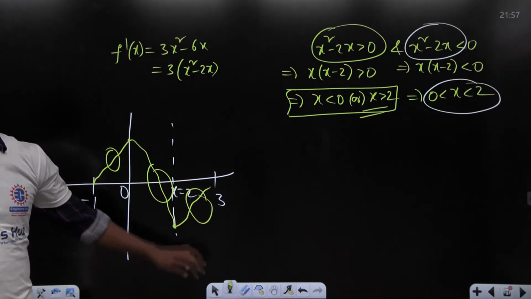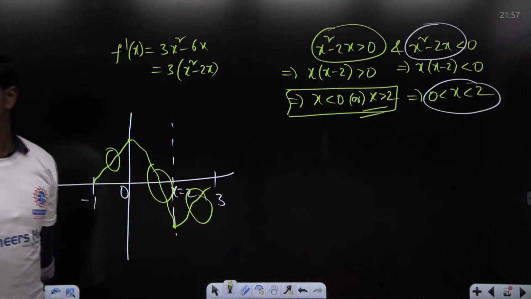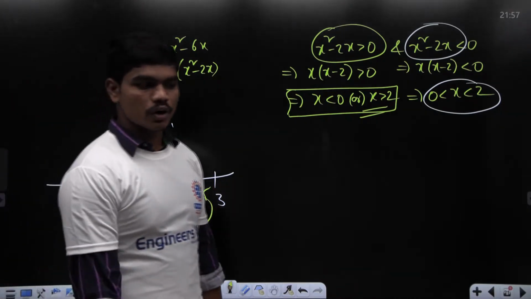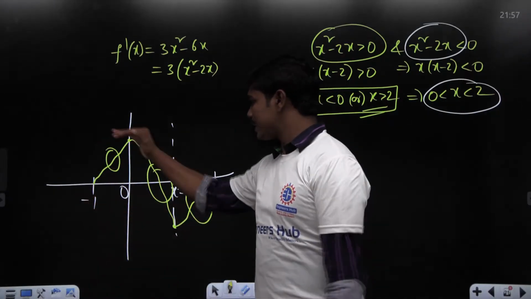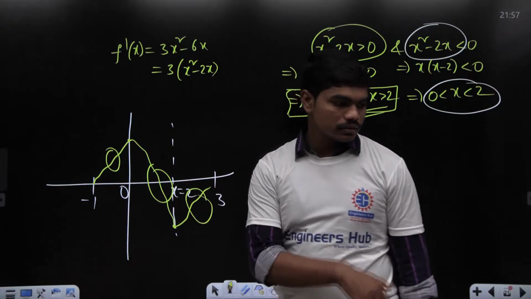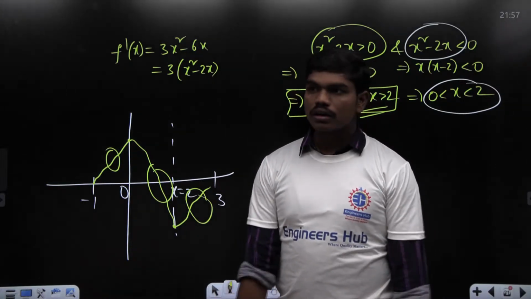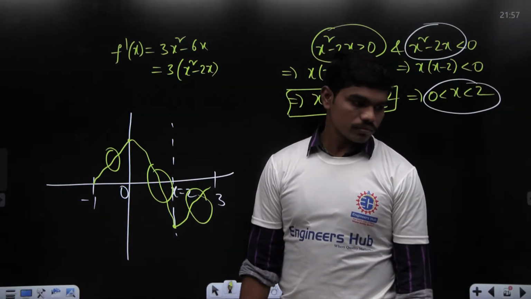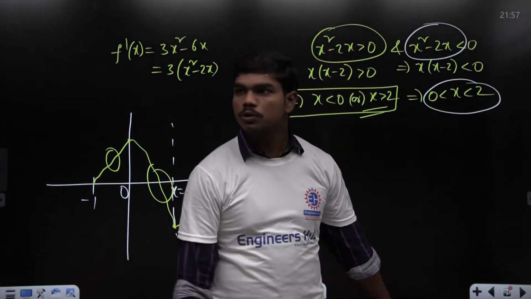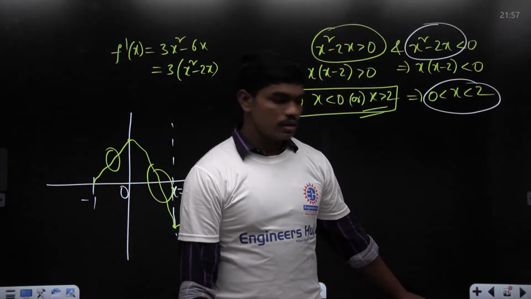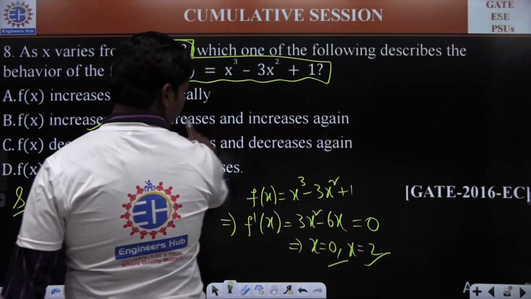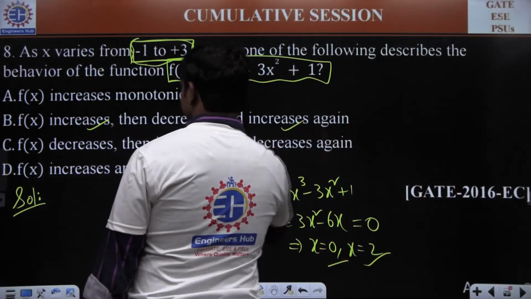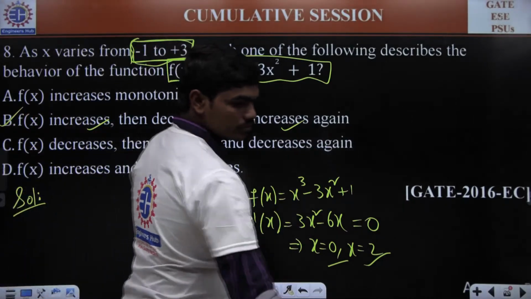Okay? Can you all understand this logic with the help of these derivatives? Yes or no? So, please respond. Can you all understand this logic? Why this function is, first of all, increasing, and then decreasing, and again increasing? Clear? Yes or no? So, please try to respond. So, first of all, it increases, then it decreases, and again it increases. So, option B is the correct answer.